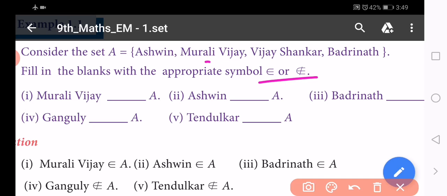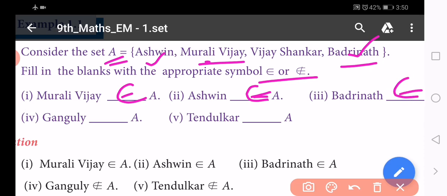So Murali Vijay is an element of the set A. So we use the symbol belongs to. Second question, Ashwin dash A. Ashwin is also a cricket player. He is also included in set A. So Ashwin belongs to A. And the third one, Badrinath. Badrinath is also an element in that group A. So it is also belongs to.